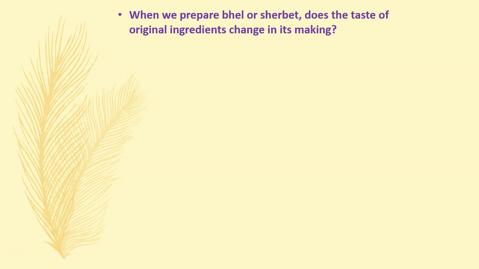Does the taste of original ingredients change in its making? Take the example of bhel. When you're eating bhel, after making the bhel, do you get something new or is it the same? What all are there inside bhel? There's puffed rice, there's some sev, there's some chana, and there's some different ingredients, but when you're eating it, the puffed rice tastes as puffed rice, the sev tastes like sev, the chana tastes like chana. So original ingredients do not change in the making.